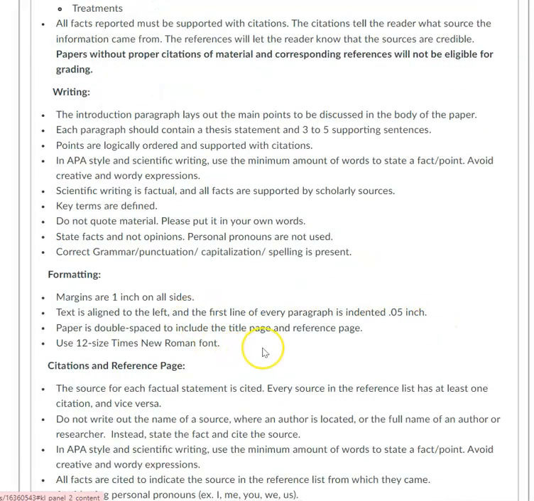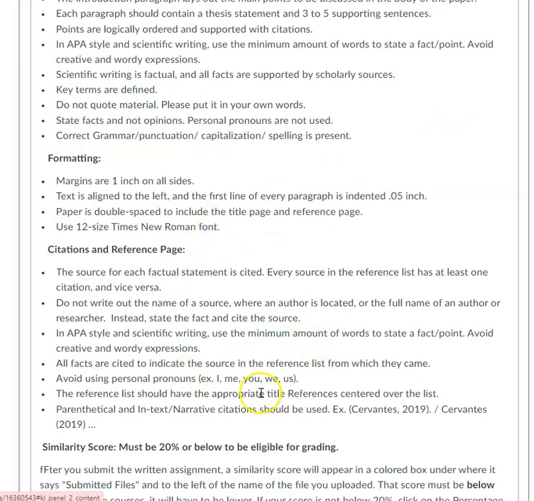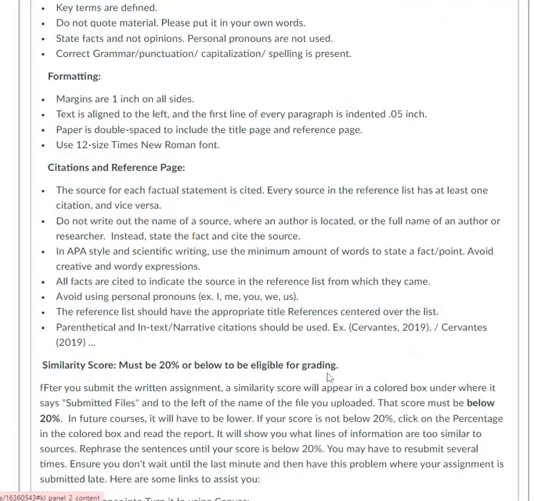Here's some more information on formatting. The margins have to be 1 inch on all sides. The text is left aligned, and the first line in every paragraph has to be indented. The whole paper is double spaced, which includes the title page and the reference page, and there are no extra lines between paragraphs or extra lines between references. And this will give you more information on citations.